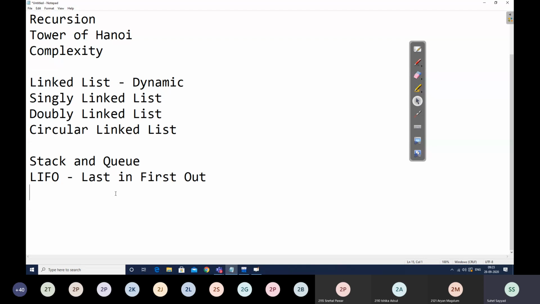Two implementations are there: static with the help of an array and dynamic with the help of a linked list. In static implementation, we take one variable called top. Initially this top is -1, which helps us determine that the stack is empty. Whenever we want to perform push, we increment top by 1 and we scan the element at A of top. Second is pop. In case of pop, we first print which element we are removing, and then we do top = top - 1.